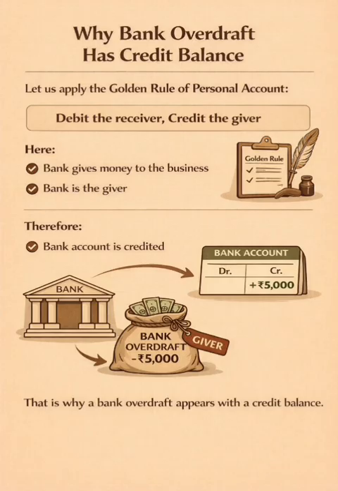Why does bank overdraft have a credit balance? Let us apply the golden rule of personal account. Debit the receiver, credit the giver. Here, bank gives money to the business. Bank is the giver. Therefore, bank account is credited. That is why a bank overdraft appears with a credit balance.